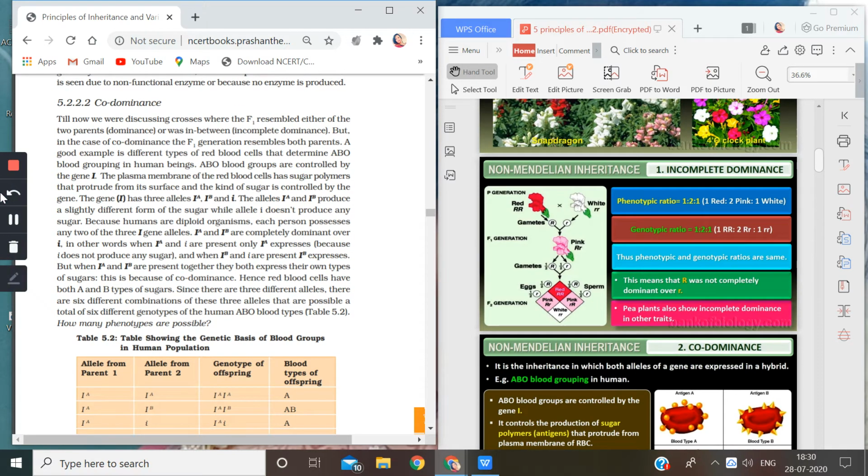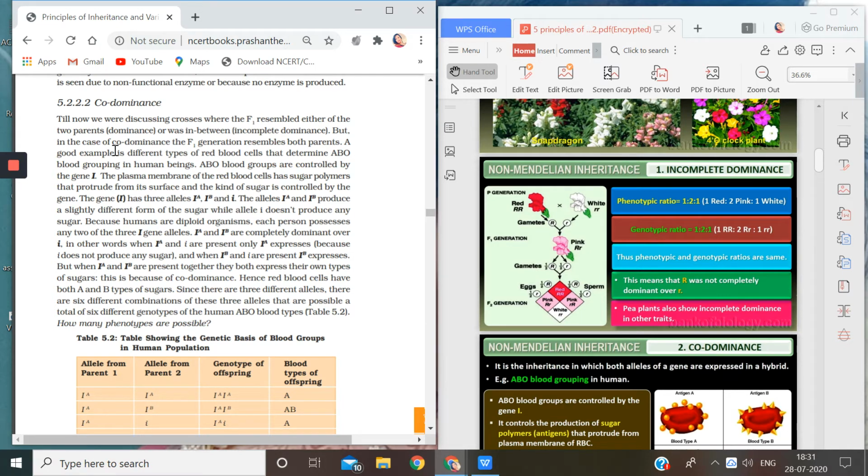Now children, if my blood group is A and your blood group is B, this means that the RBCs in my body have a different sugar on the surface, and the RBCs of your body have a different type of sugar on their membrane.